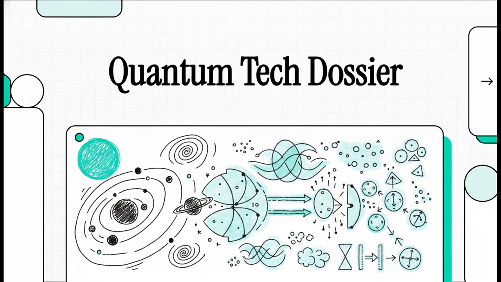Welcome to this explainer. Over the next few minutes, we're taking a step-by-step journey into a technological shift so massive, it's literally redefining how we build the world around us. We are moving entirely beyond the theoretical boundaries of classical physics and stepping directly into applied quantum mechanics. Now, this isn't some distant science fiction. What we're looking at today is a validated blueprint of the state-of-the-art from 2024 to 2026.